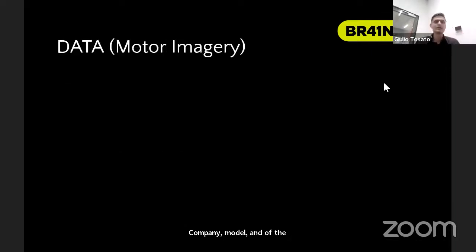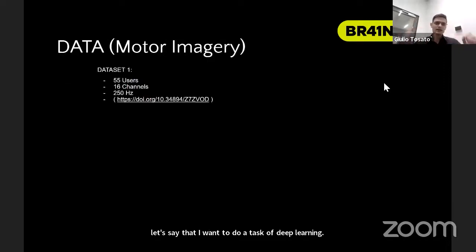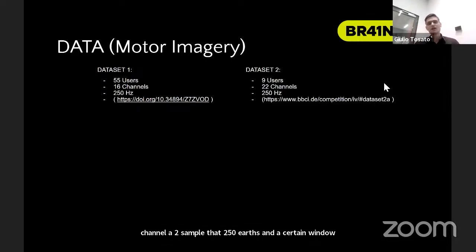So let's say that I want to do a deep learning task. I want to use one dataset with 55 users, 16 channels, sampled at 250 Hertz, and a certain window size of the event. And after, I want to add another dataset, this time with 9 users, with 22 channels and 250 Hertz.